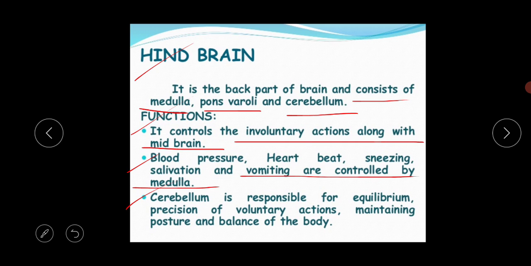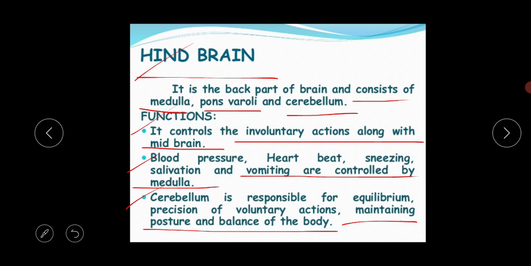The last point is that the cerebellum is responsible for equilibrium, precision of the voluntary actions, and maintaining posture and balance of the body. We can balance our own body by the hindbrain. If there are any problems in the back portion of the brain, then we cannot control the balance of our body. This is the most delicate and important part of our body.